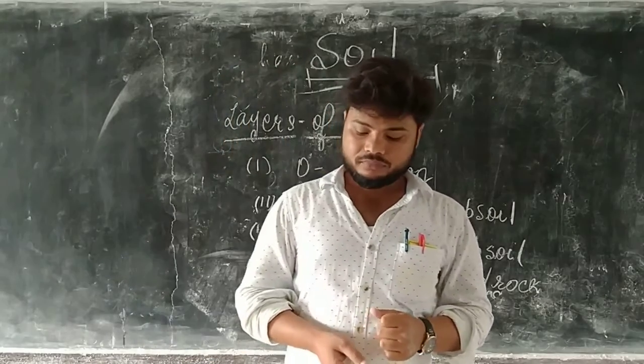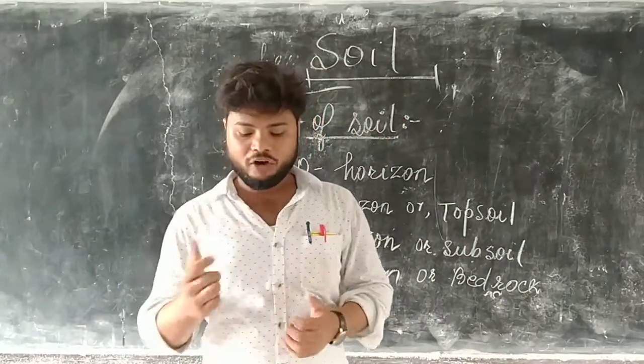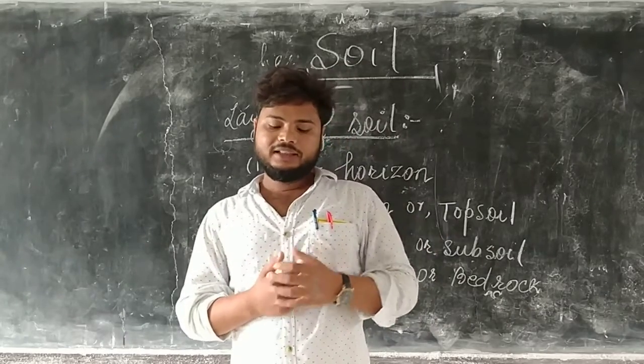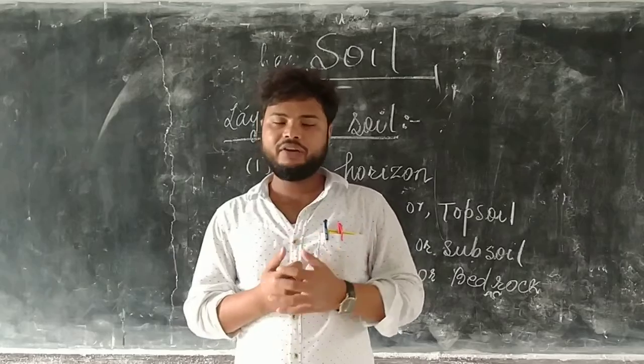Here we are talking about the A horizon or topsoil. It is located just below the O horizon. This layer is made up of minerals and decomposed organic matter and is very fertile.